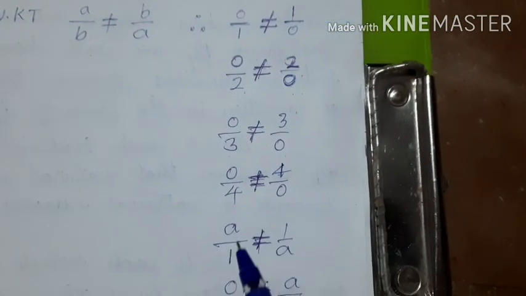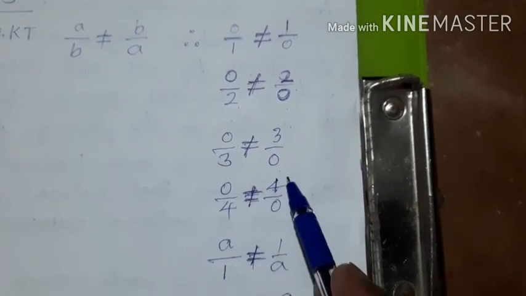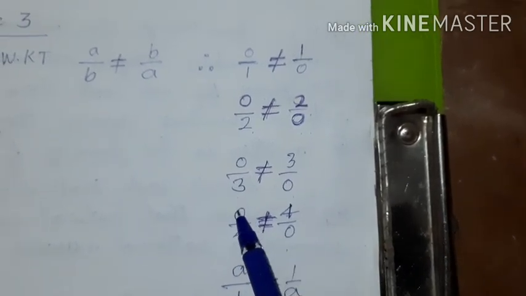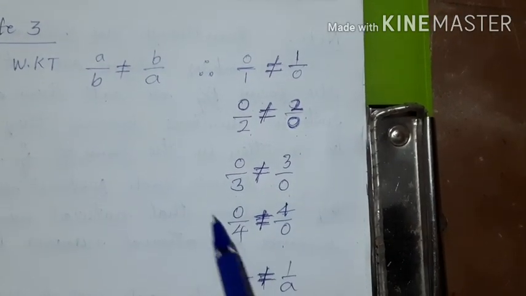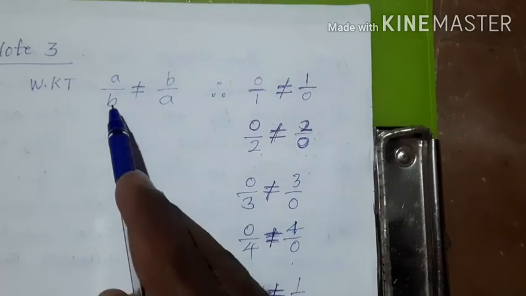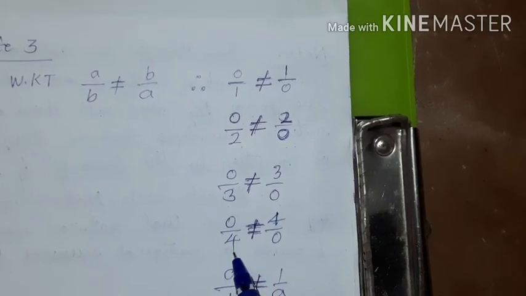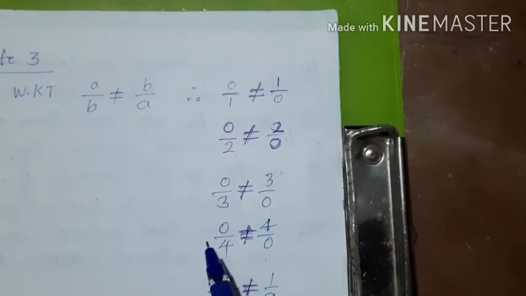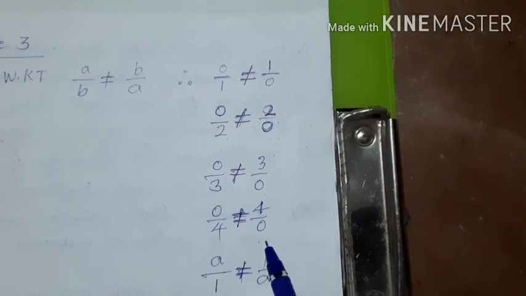In this case, 0 by 4 is not equal to 4 by 0. Because where there is A, there is 0, and where there is B, there is 4. So 0 and 4 are different. So A and B are different here. So children, 0 by 4 must not be equal to 4 by 0.